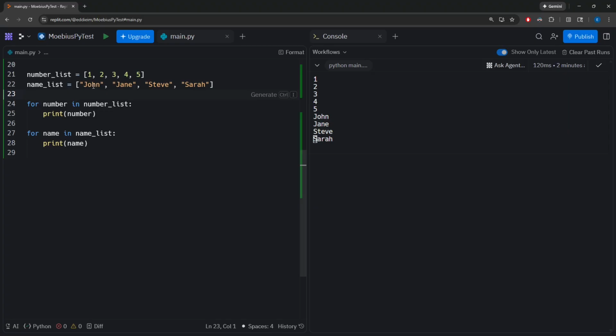Well, lists use something called an index number to assign to every value that it is holding within the list. So here in our numbers list, there are 5 values. Name list also has 4 values. Every single one of these values has an index number associated with it.